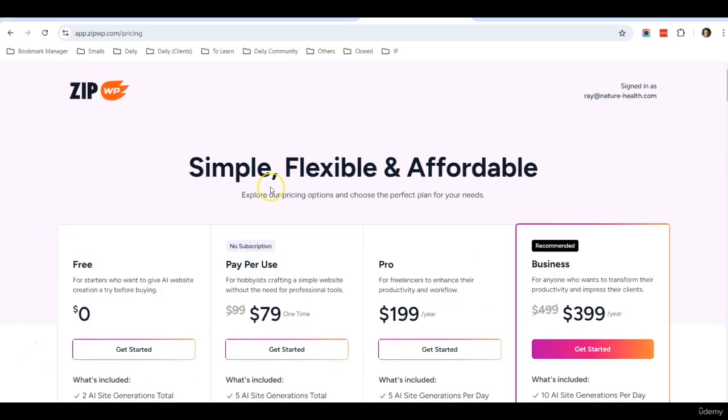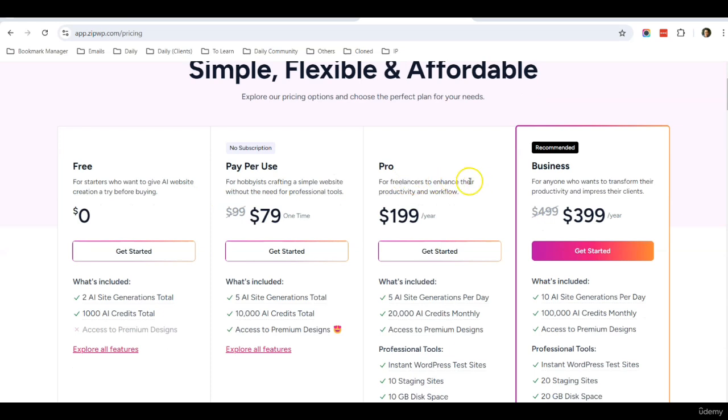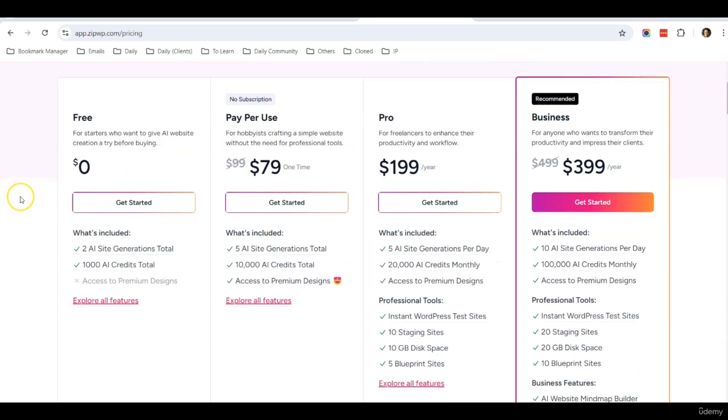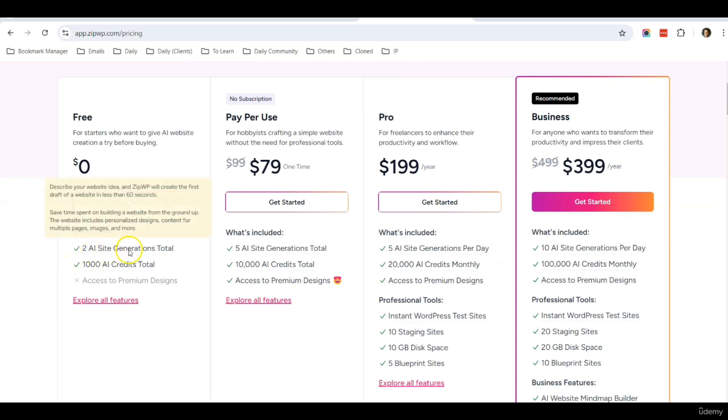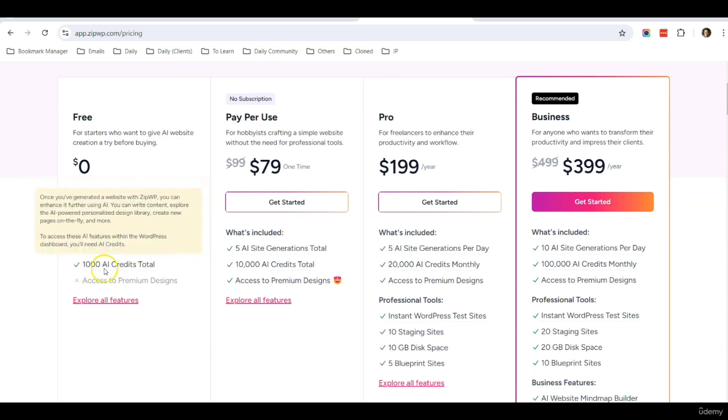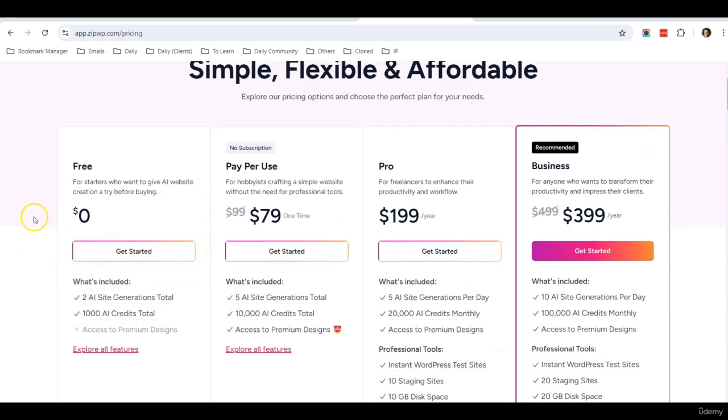After that, it will bring you to this screen to ask you to choose a payment plan. Okay, for now, we'll just use the free plan, which allows you to have up to 2 AI website creations and gives you 1000 AI credits in total. Okay, so this is for one email. So I just click get started.